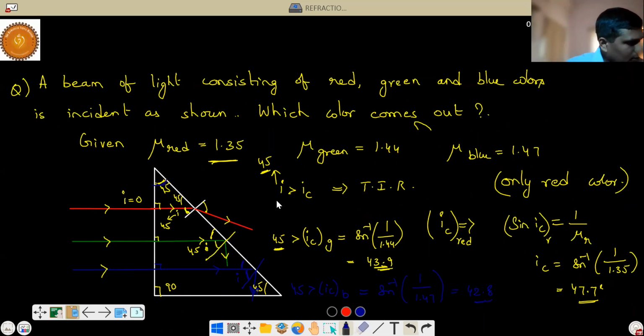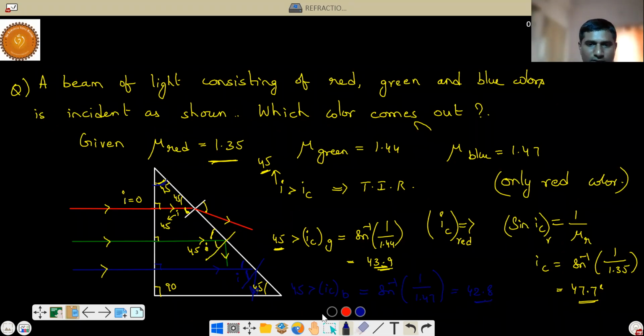So like this we can solve many problems on this. Maybe tomorrow we'll see some more problems. And then tomorrow we are going to see prism, a very important topic. Prism means, until now we studied refraction at a plane surface, at one surface. Now we are going to see refraction at two surfaces. That's called a prism. So that's all for today's class.